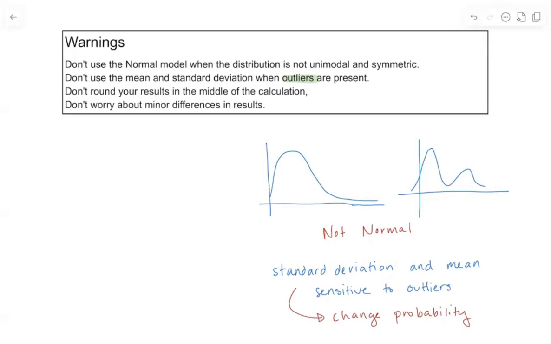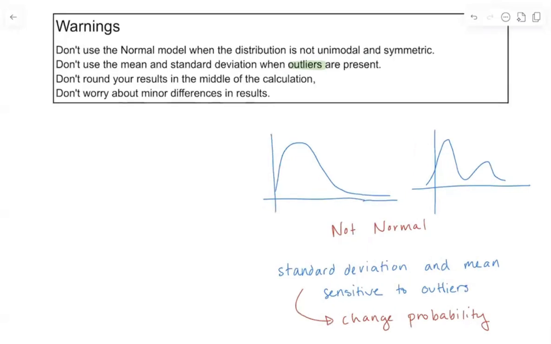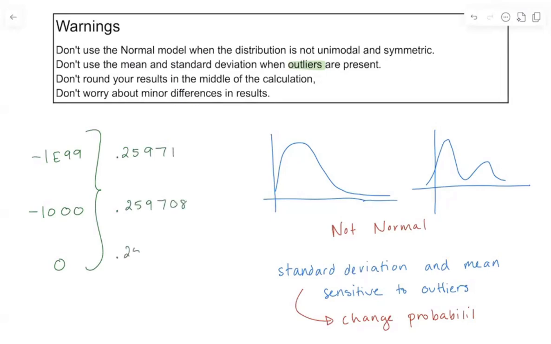Remember in the previous video, we could have used -1e99. Maybe somebody else used -1,000. Maybe somebody else used 0. And we calculated our different probabilities, and maybe we got 0.25971, 0.259708, and 0.259704. These are basically the same answers. We're only off in the fifth decimal place, so this isn't something where we would really worry about how different these results are.